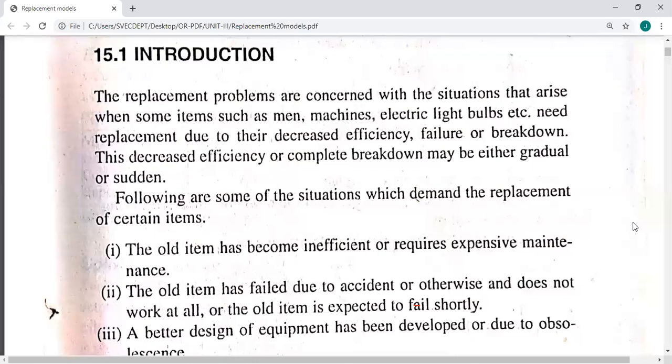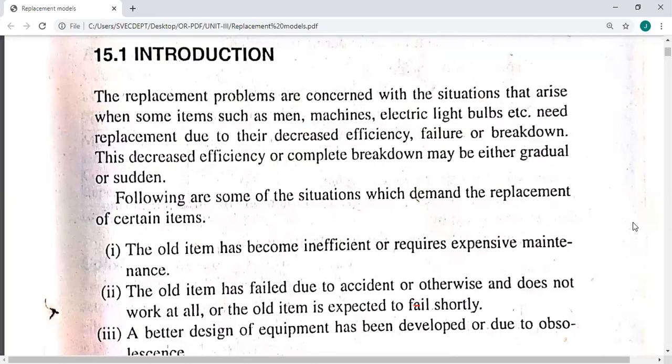That indicates that we have to change that engine with a new one, or we have to overhaul or repair it. Similarly in the case of machines, and in the case of electric bulbs, etc. So you need replacement accordingly. This replacement in some items may be needed suddenly, and in some items gradually.